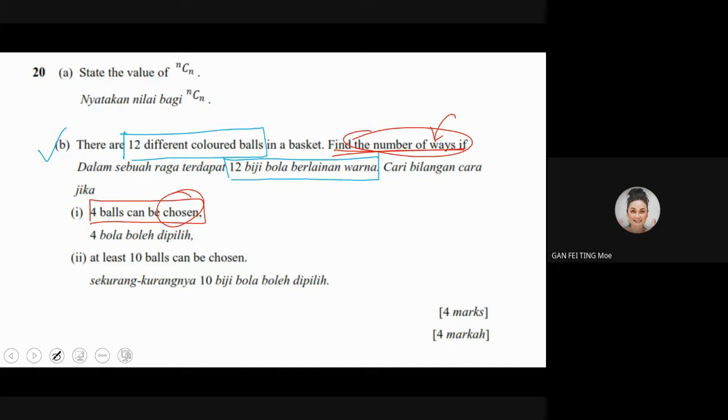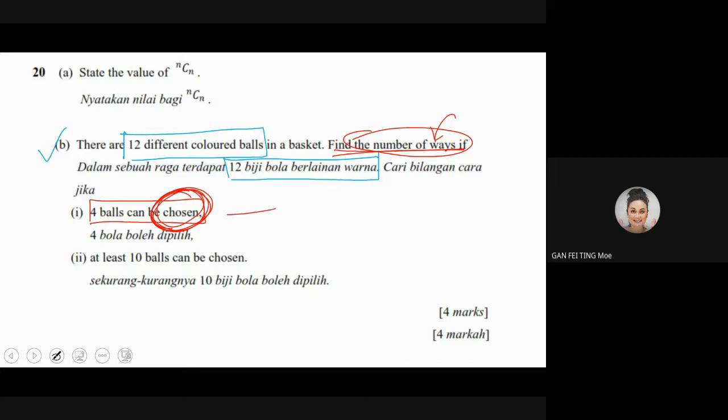Combination. Okay, Ravisha, why do you say that it is a combination? Yes, Vinesh, what do you say? Because they never ask you for the placement of the balls, like what color the first ball is, what color the second ball is. They want you to choose any, yes, number of ways. The keyword is actually chosen. You want to choose 4 different colors. As long as there are 4 different colors, it will be okay with us, and you have already answered the question. The arrangement is not important.